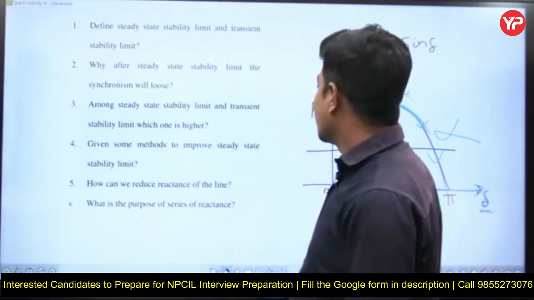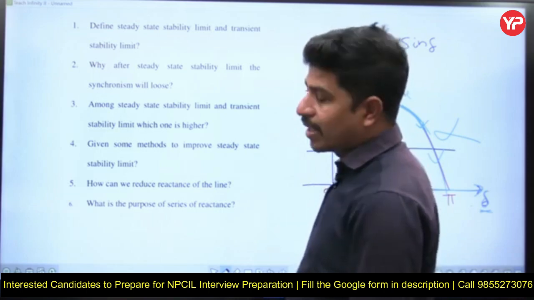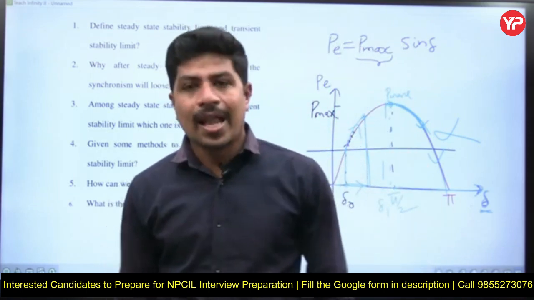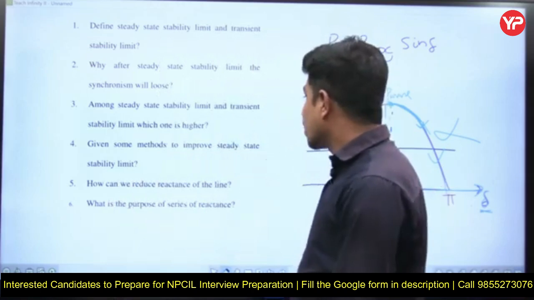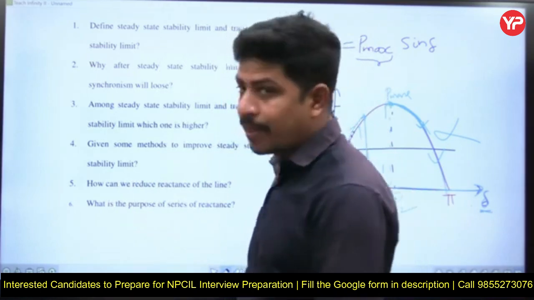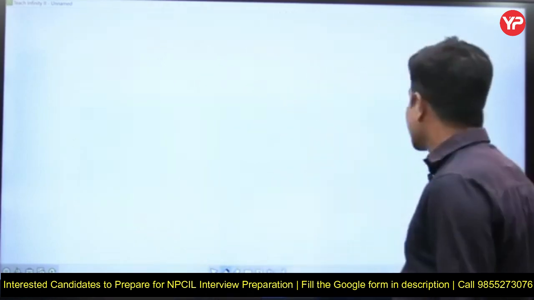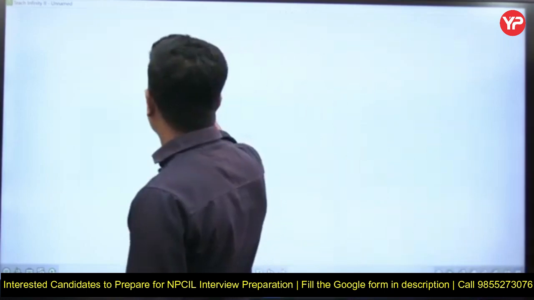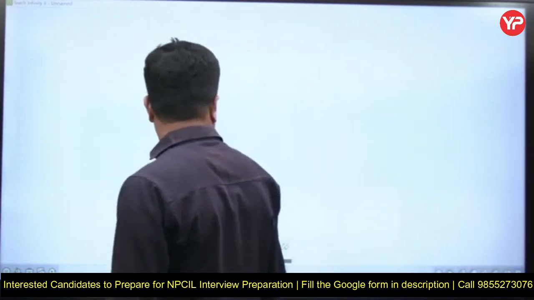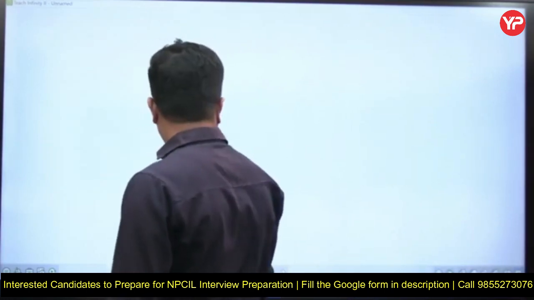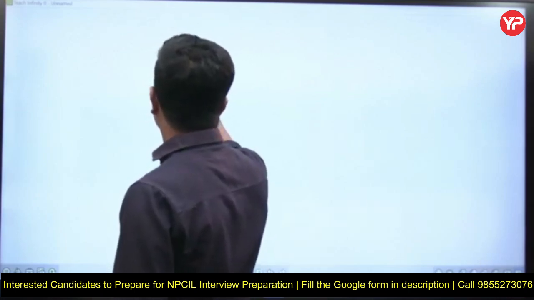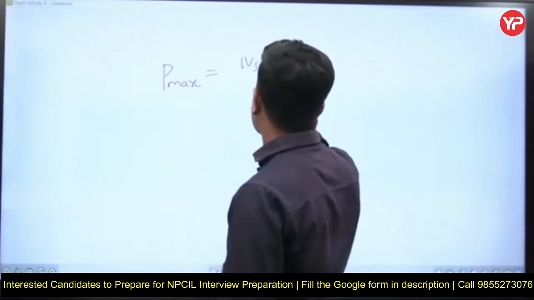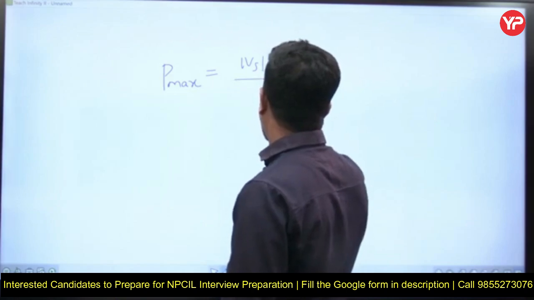Among steady state stability limit and transient stability limit, which one is higher? Obviously the steady state stability limit, because the disturbance is a smaller one, right? Next one: give some methods to improve the steady state stability limit. What is the steady state stability limit? It is Pmax, and Pmax is equal to mod Vs, mod Vr by X.